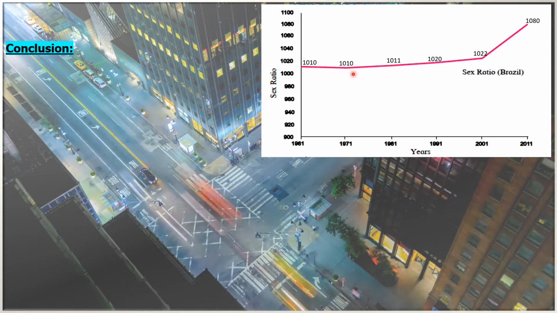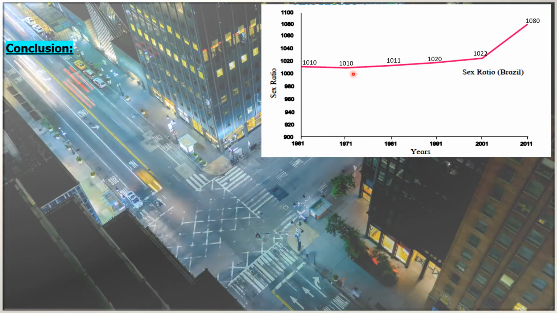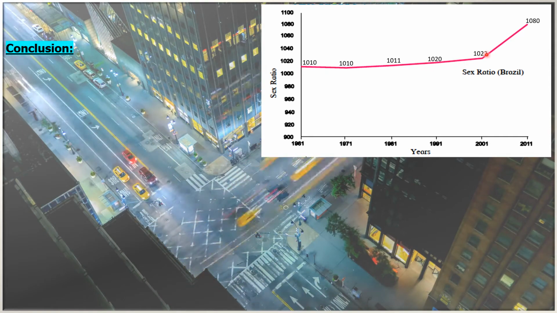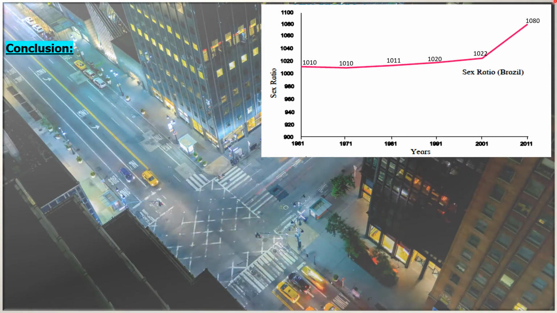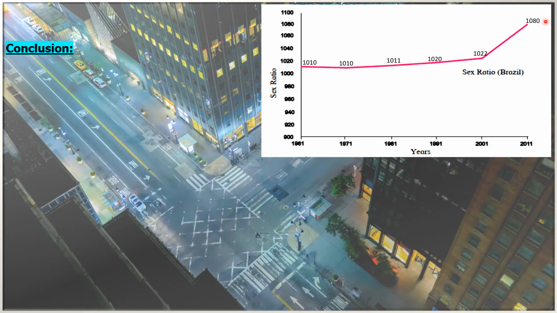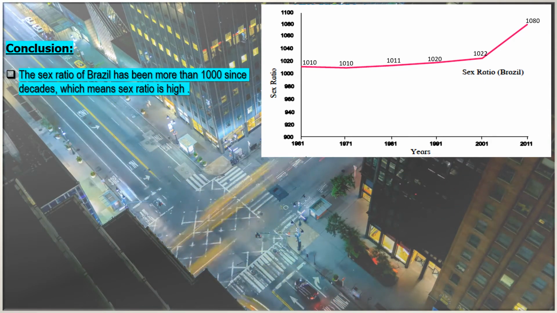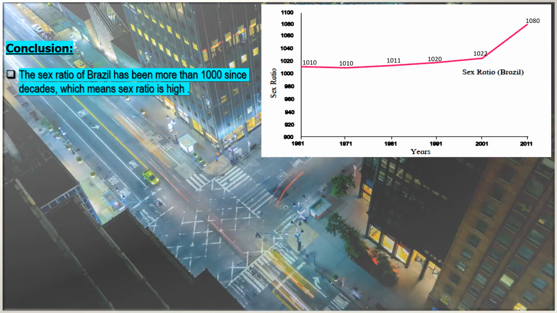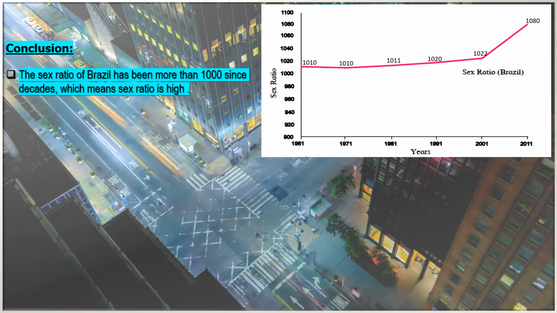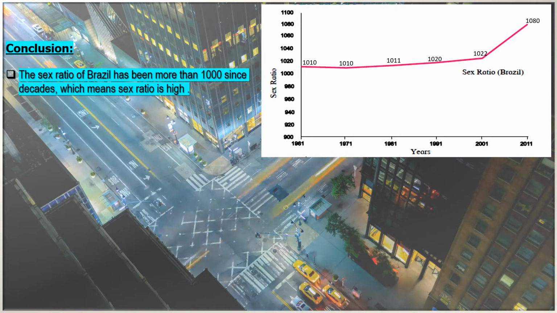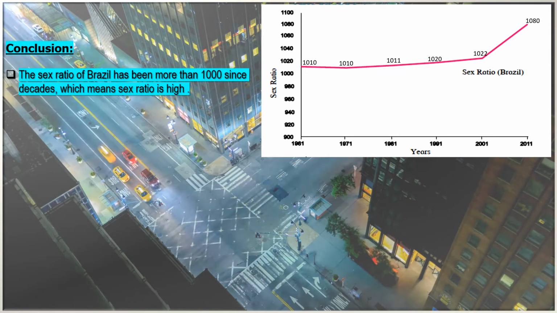So what do we understand by this? That the number of females per 1,000 males is exceeding in Brazil. This graph is steadily increasing, and in the year 2011 we see a steep increase in the number of females. So the sex ratio of Brazil has been more than 1,000 for decades, which means the sex ratio is high. We've already studied in the previous slide, when the number of females exceeds the number of males, we say the sex ratio is high. So in Brazil the sex ratio is high.